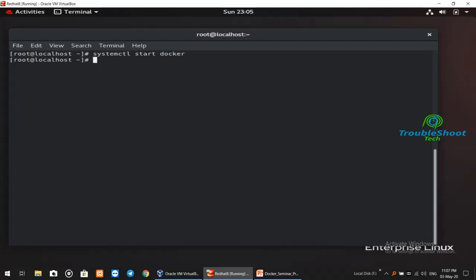But the main thing is that I can check the status. If I want to stop the services, I just have to write systemctl stop docker, and the service will be stopped. So I can check the status of whether my Docker is running or not.